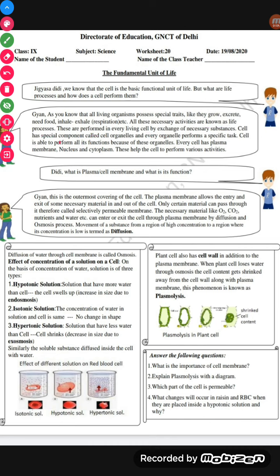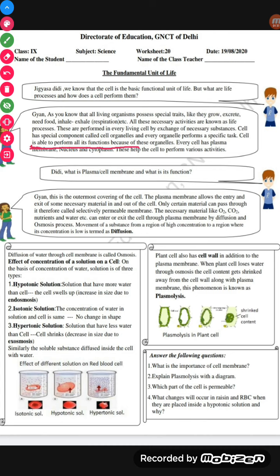The cell has a special component called cell organelles, right? Every organelle performs specific tasks. Each and every organelle has its own specific function to perform. That is why the cell is able to perform all the functions, because of these cell organelles.